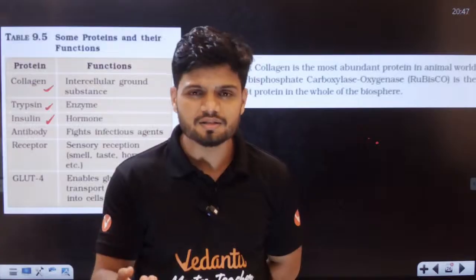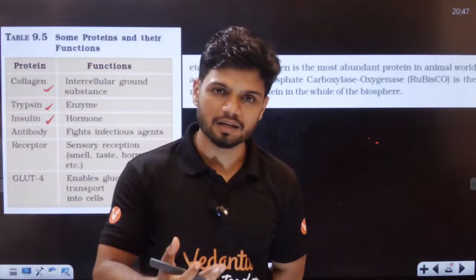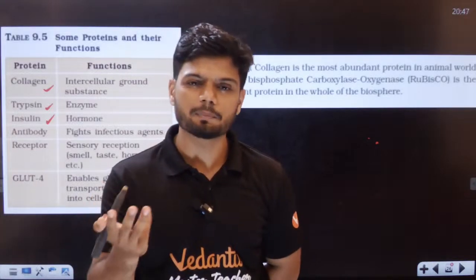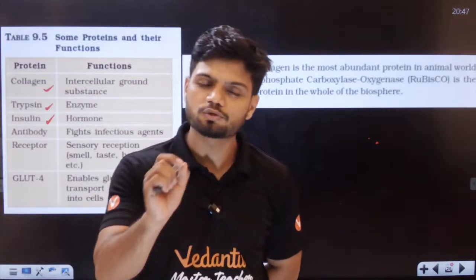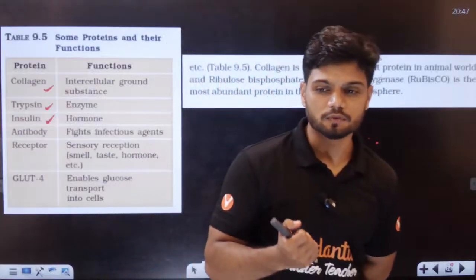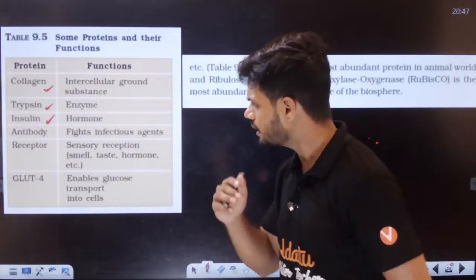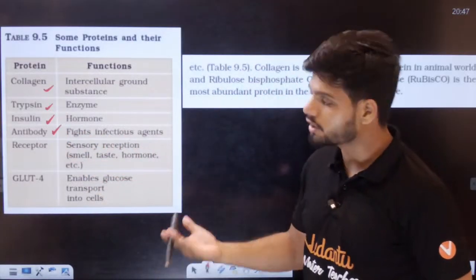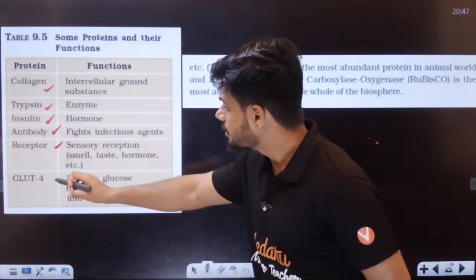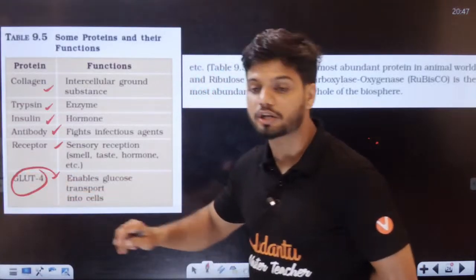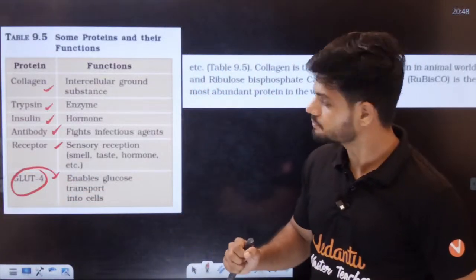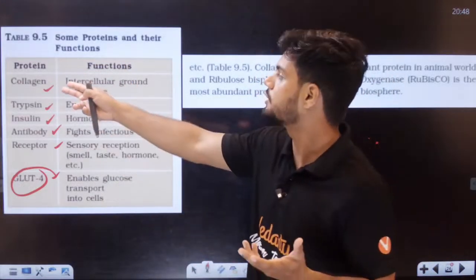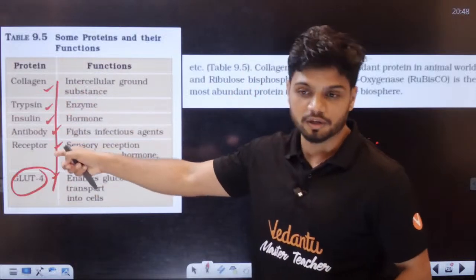So along with dal, try to drink milk, try to eat paneer almost on alternate days, or at least three times a week, because we need protein. Eat soya chunks, which also has a lot of protein. Antibodies are also made up of proteins only. Receptors, GLUT4 is a type of protein which helps in transportation of glucose. Your collagen, your ground substance in your body, is made of protein. So everything is actually made up of protein only.